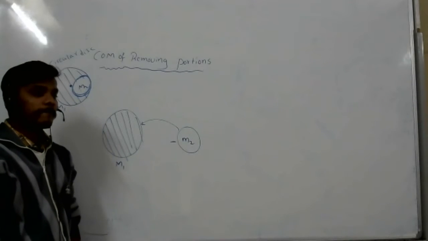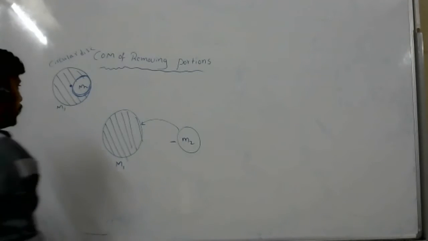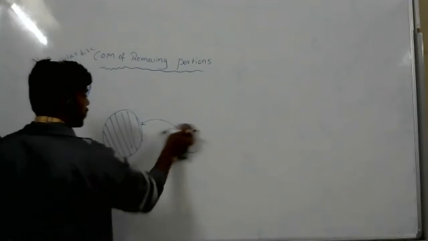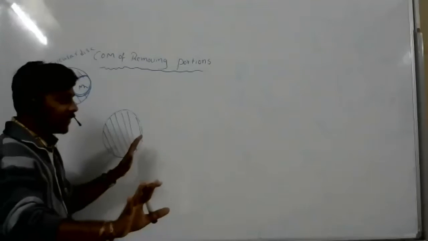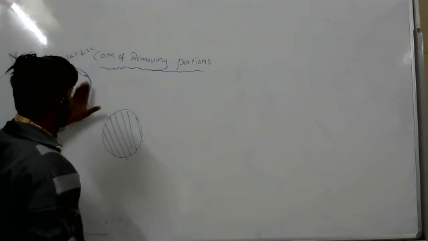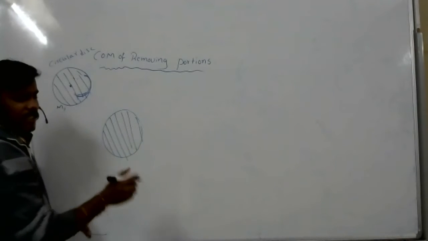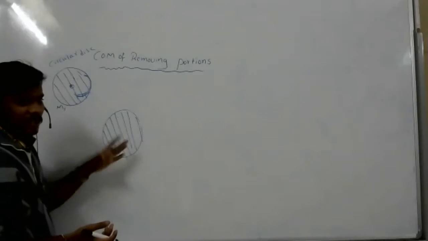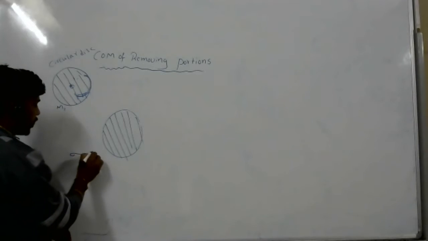Sir, can you explain again? Yes. Just a minute, I will explain. Look at this. If you remove that part of the mass, then the center of mass will move away from the part where you removed it, right? See, Aryan. First, the total body mass is there, and the center of mass is here only, no? How much mass is there, we know. How to take that circular disc? So mass per area.